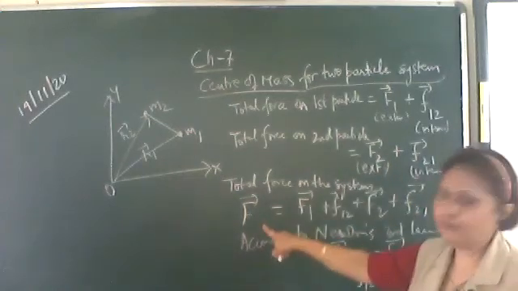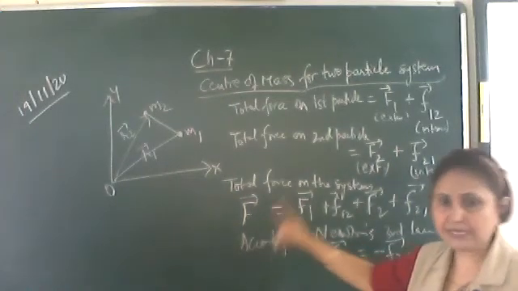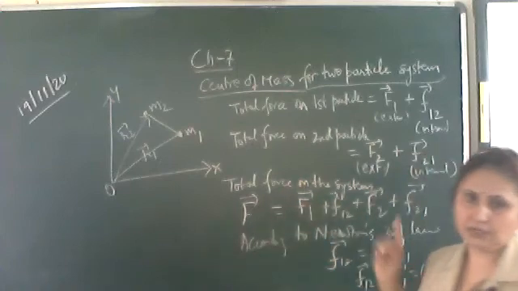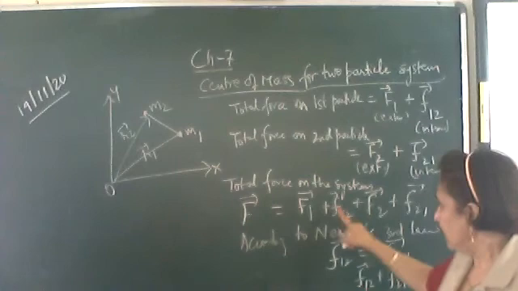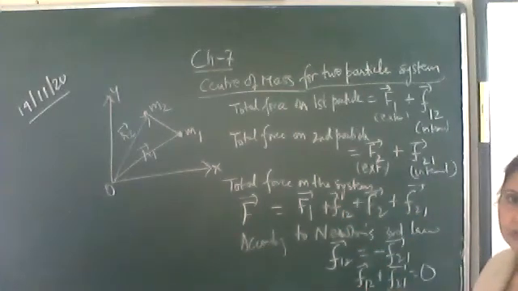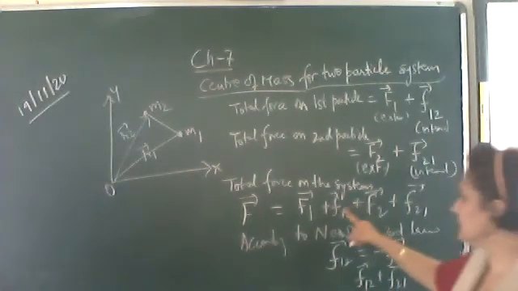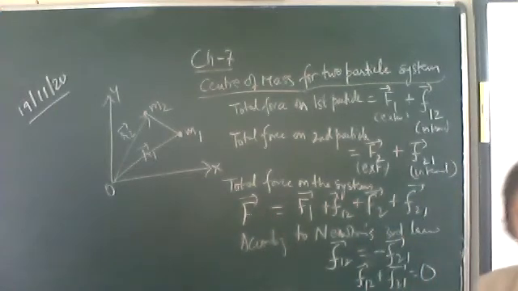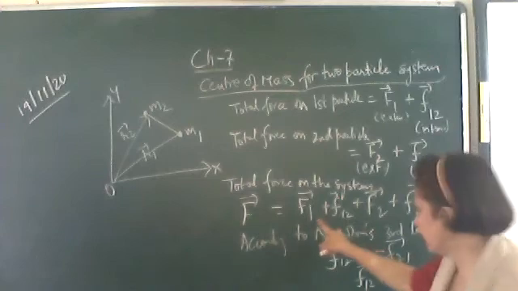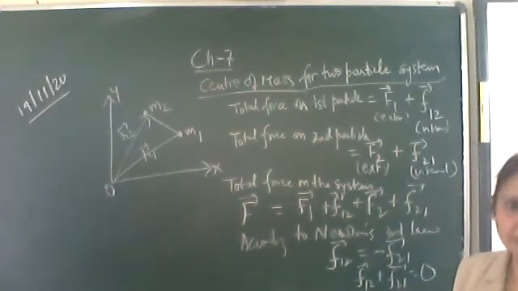So there will be some motion of the system due to the external force, but the sum of the internal forces is 0. It means the internal forces are not contributing to the motion of this system. Only the external forces make the particles move.